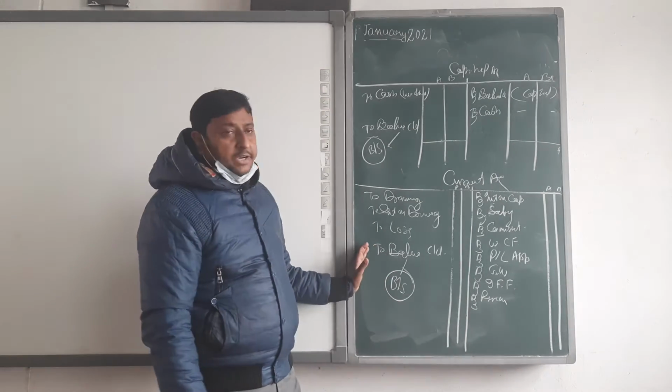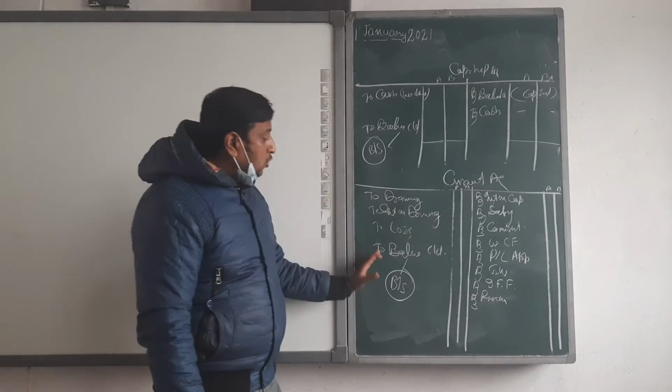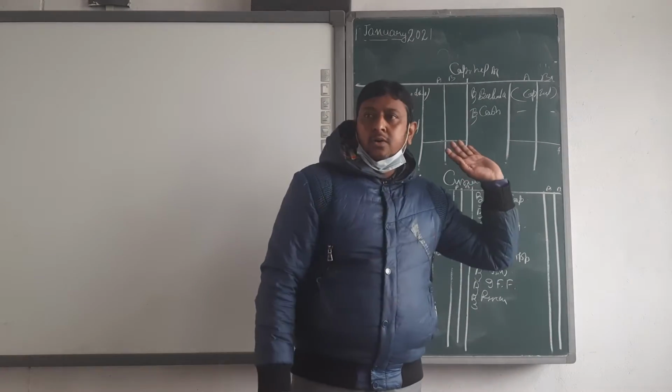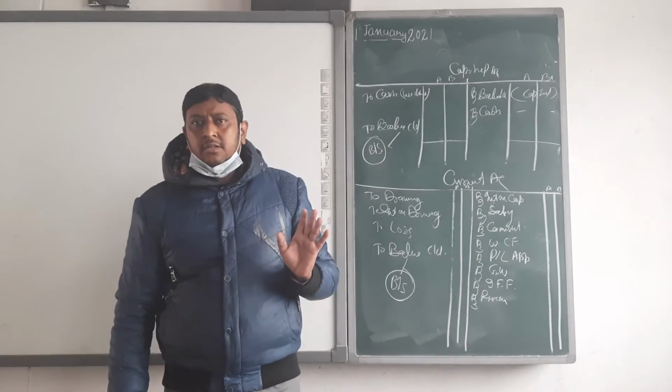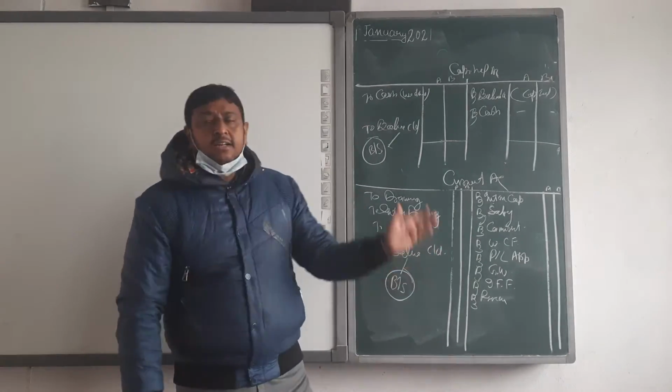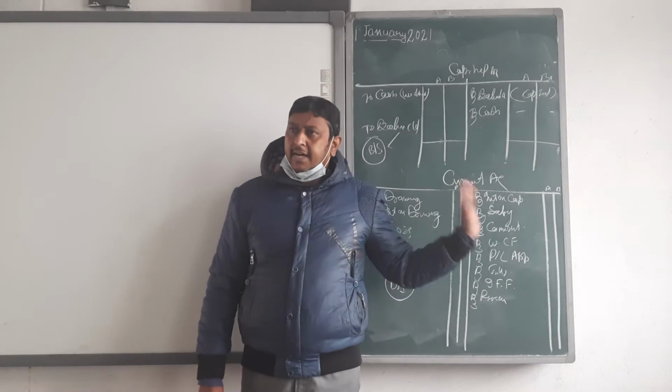Maybe the balance comes on the debit side or the credit side. If debit side, to balance; if credit side, by balance. If the balance is on the credit side, it goes to the asset side of the balance sheet, and if on the debit side, then the liability side. Clear?